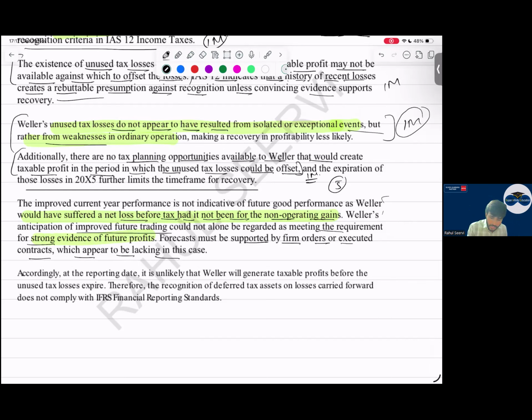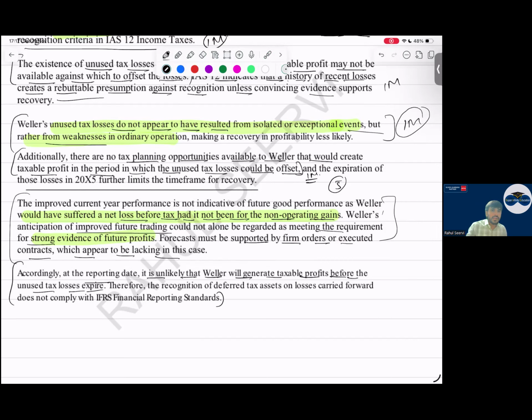Even though in your exam you're not able to link this much, it's okay that you write down what it is, because of the operating. And W company has mentioned that improved future trading is not itself a requirement to say okay for sure profits will be there. Some evidence or proof are required about the forecast which we have made. Then accordingly at the reporting date, it is unlikely that W will generate taxable profits before the unused tax losses expire.